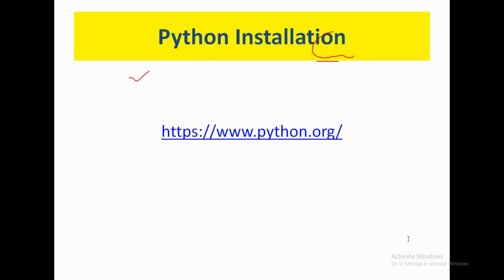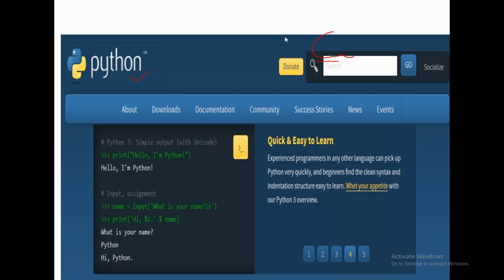python.org. Go to www.python.org, all of you. Go to this particular website and you will see this page. In this page, go to downloads, click on downloads, to download the Python software. After clicking on downloads, you have to click here. After clicking here, the next step is this.